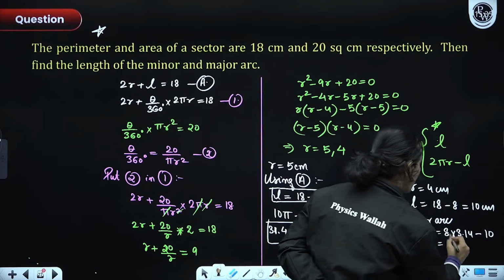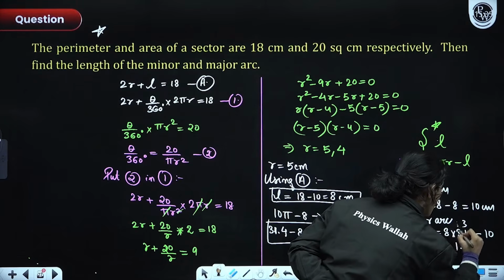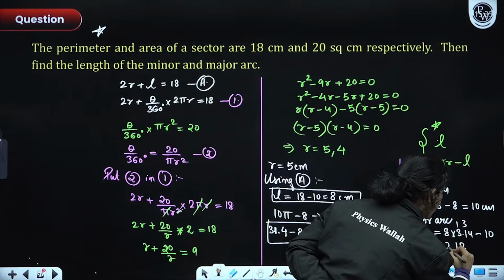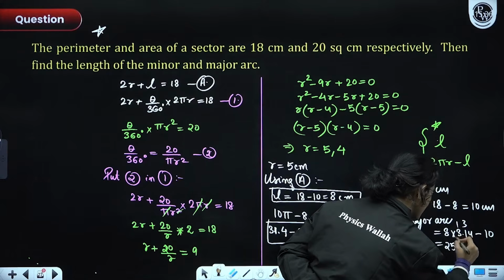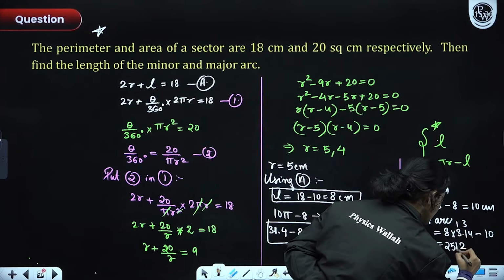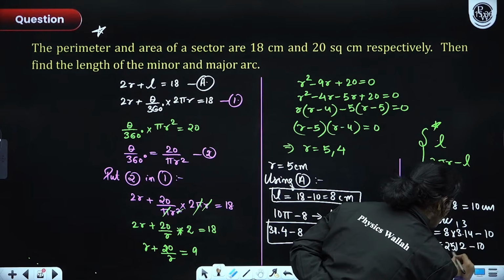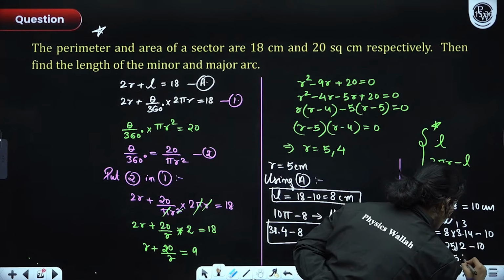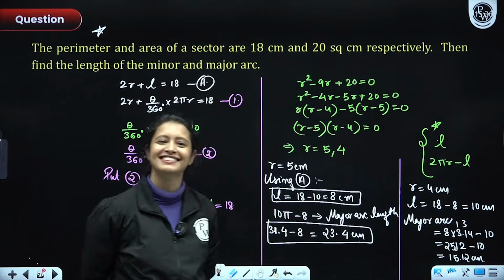So here 8 4s are 32, 8 3s are 24, 25.12, and 25.12 minus 10 would come out to be 15.12 centimeters. That's it, guys.